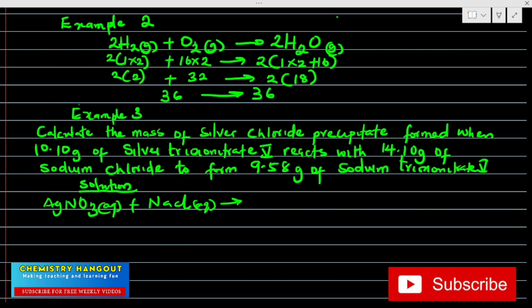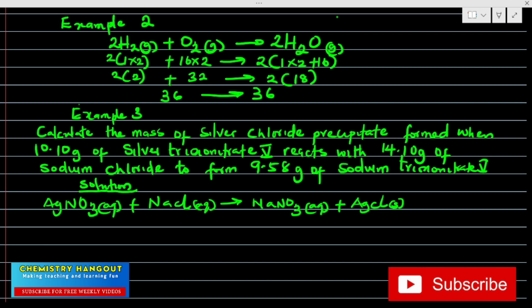Can you see? When 10.10 gram of silver nitrate reacts with 14.10 gram of sodium chloride to form, that's the product, to form what? So to form sodium nitrate, that's NaNO3. I hope that is clear. That's aqueous. Then plus, because they asked us to calculate the mass of silver chloride, definitely that will now be on the product side too. So silver chloride will be AgCl. That will be solid.